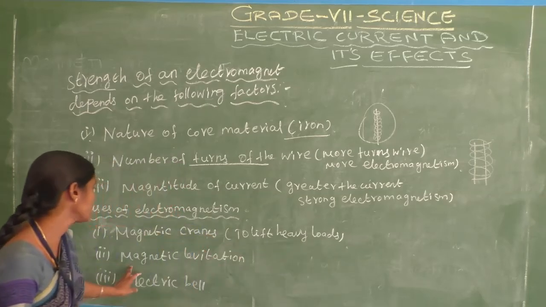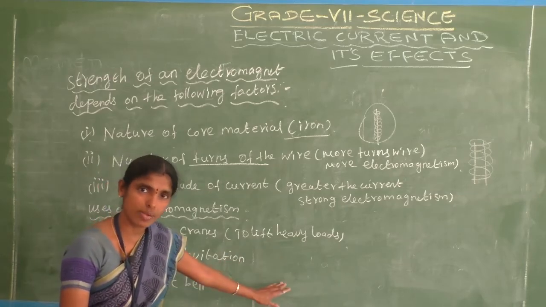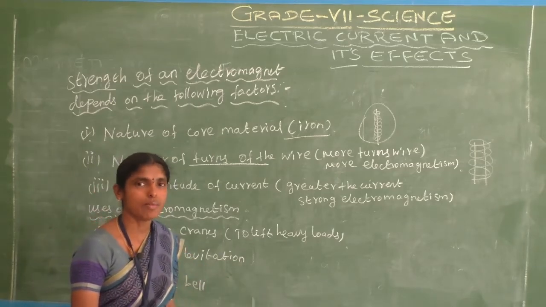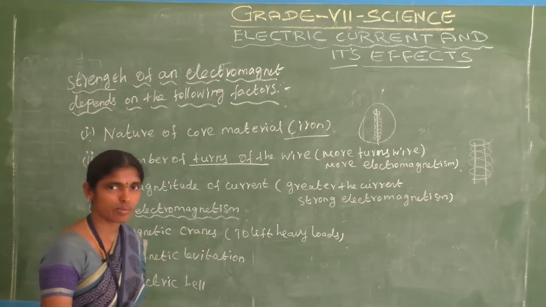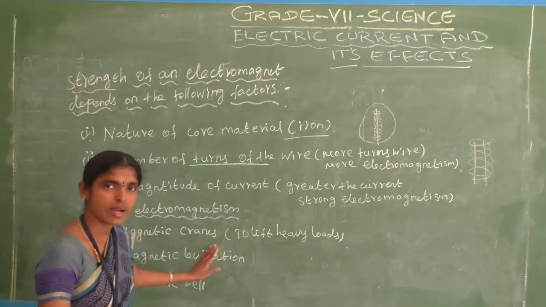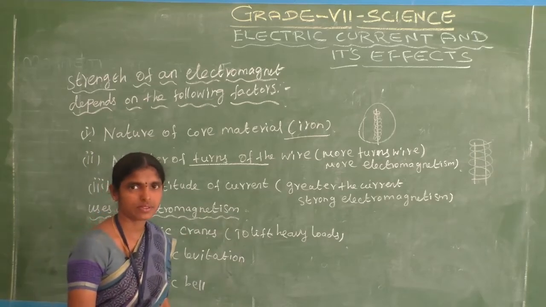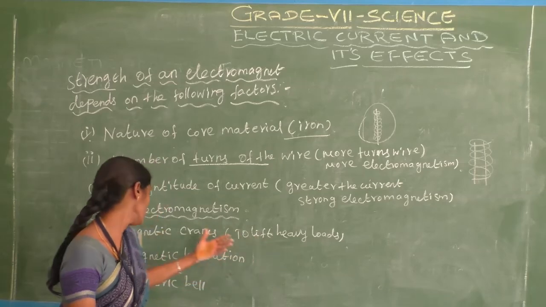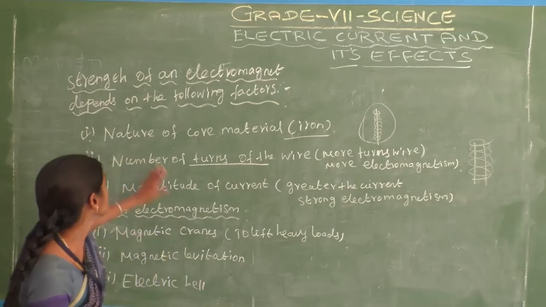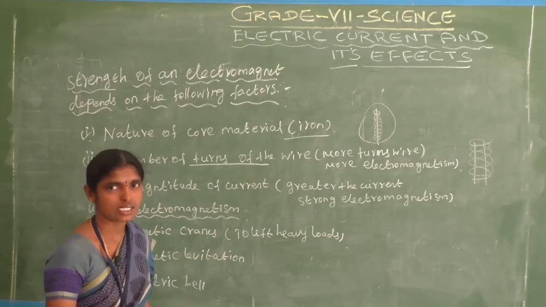Then magnetic levitation. Magnetic trains also use electromagnetism. Next, the electric bell also uses electromagnetism. These are the uses of electromagnetism. Where is electromagnetism used? Magnetic cranes, magnetic levitation, and electric bells, and there are many more uses. Here we have mentioned only three uses. Are you understand? This is the strength of an electromagnet, and these are the uses of electromagnetism.